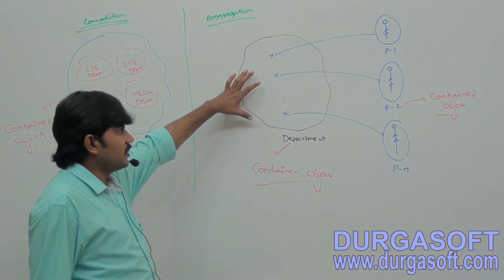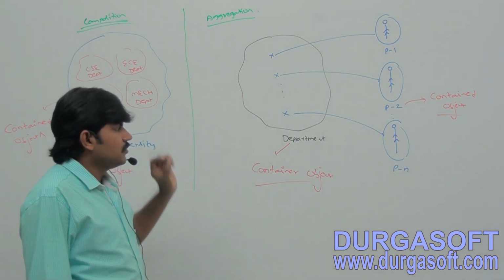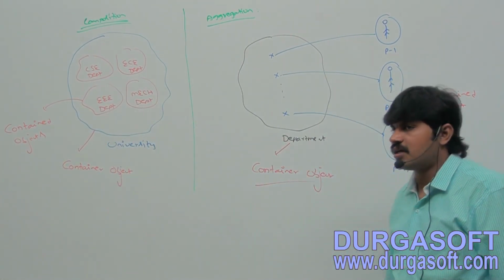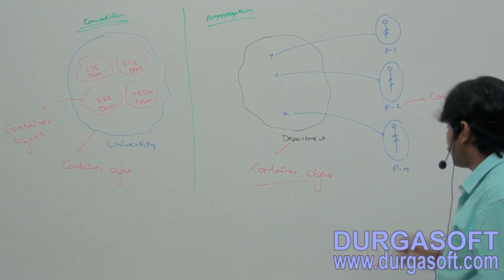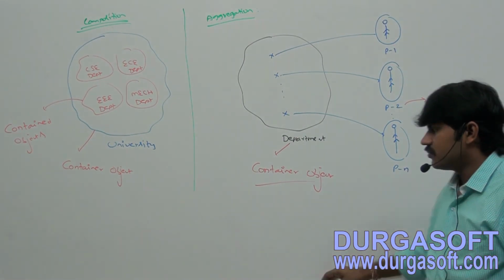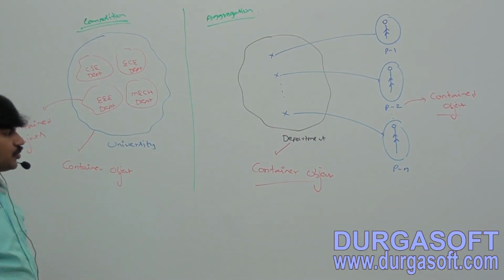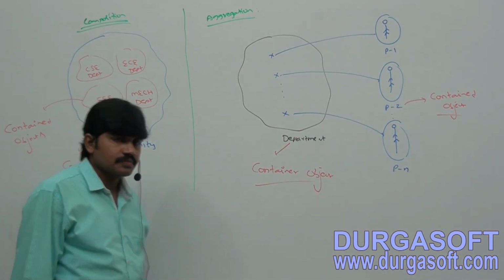Okay, take this diagram. Department, within the department there may be a chance of several professors working. P1, P2, Pn.